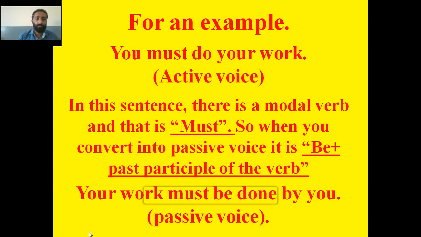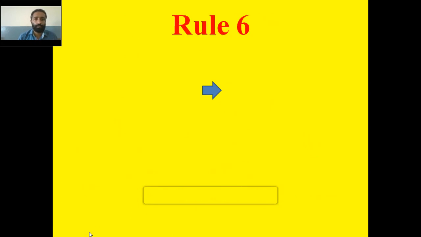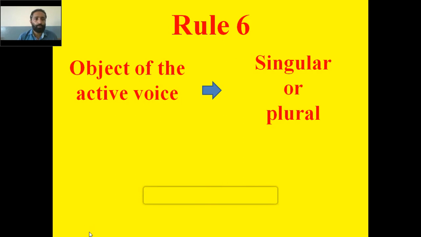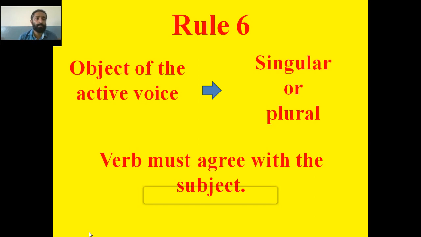Now moving on to the third one. Sorry, that's rule number 6. The object of the active voice can be either singular or plural. The verb must agree with the subject. What does it mean?